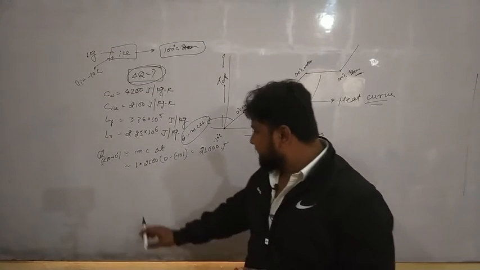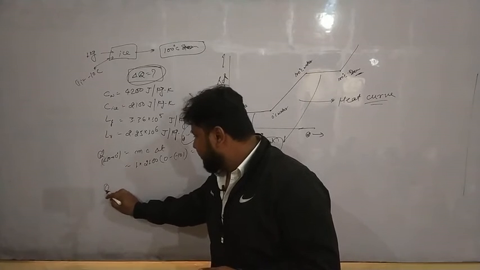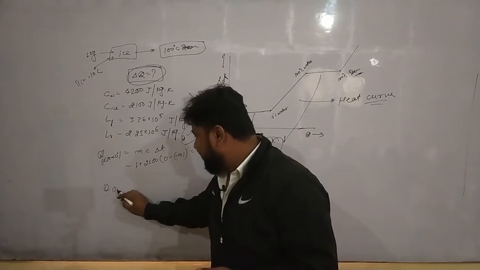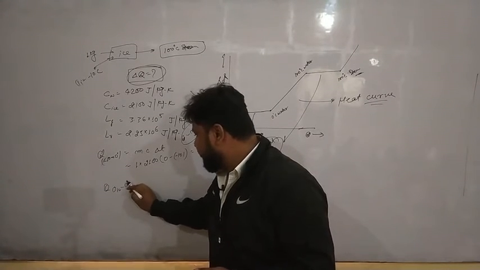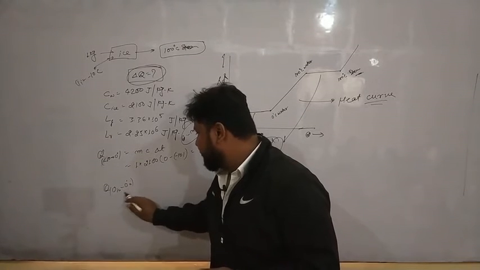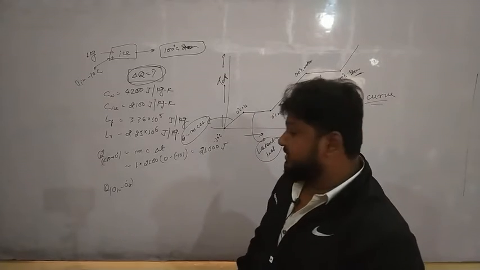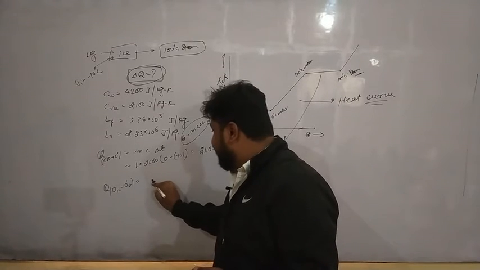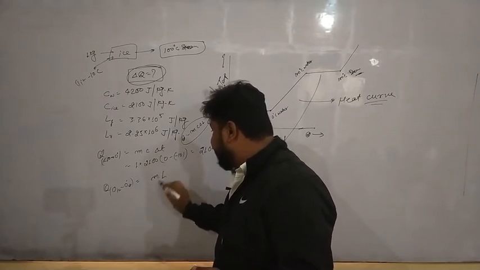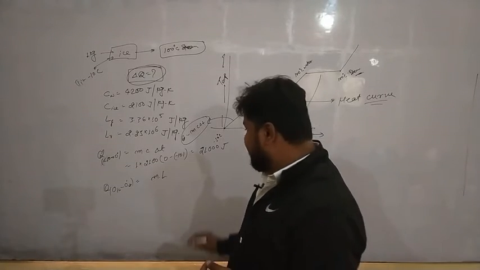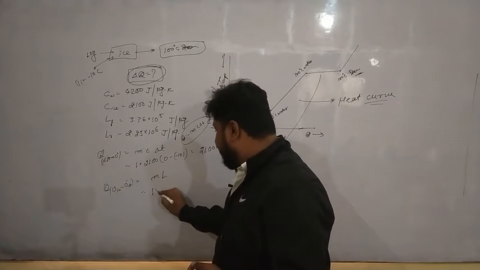Now after that, let's talk about from 0 degrees of ice to 0 degrees of water. For this, how much amount of heat will be required? For this, we'll use mass into latent heat of fusion of ice. Mass is 1 kg.